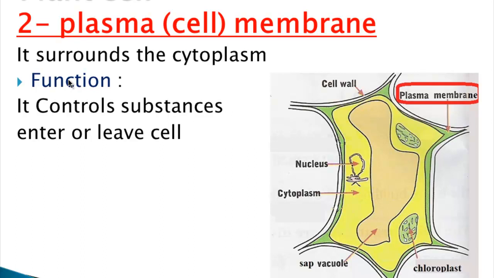That means if there is a good substance, the plasma membrane makes it enter. And if it's a bad substance, the plasma membrane makes it leave. So the plasma membrane controls the substances that enter or leave the cell.